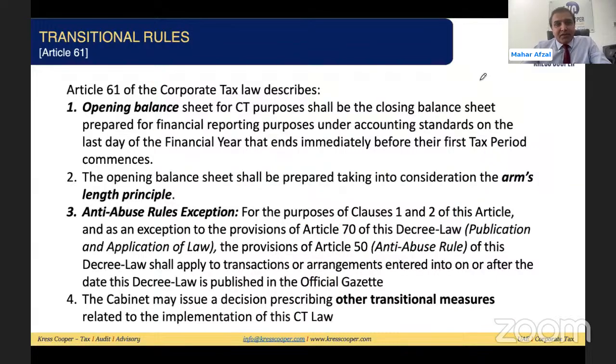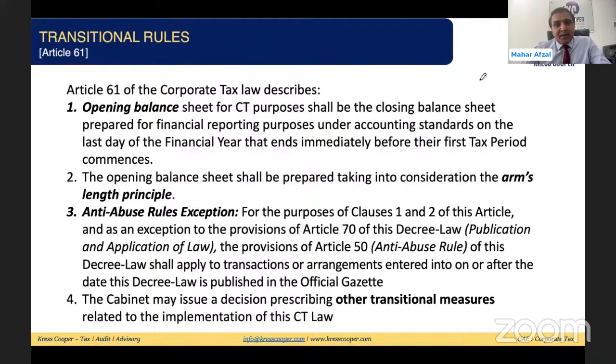In our previous webinar, we discussed that Article 61 of the UAE corporate tax law requires that the opening balance for corporate tax purposes shall be the closing balance sheet prepared for financial reporting purposes under the accounting standards on the last day of the financial year that ends immediately before the first tax period.